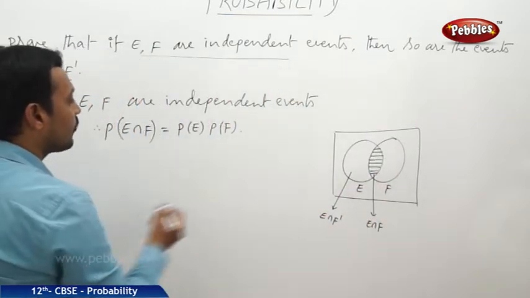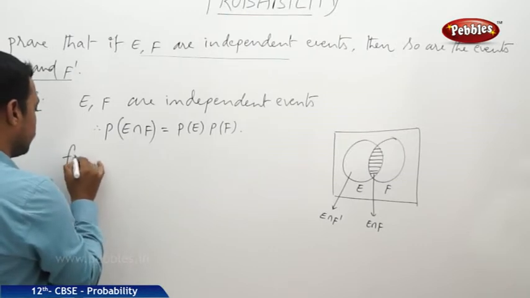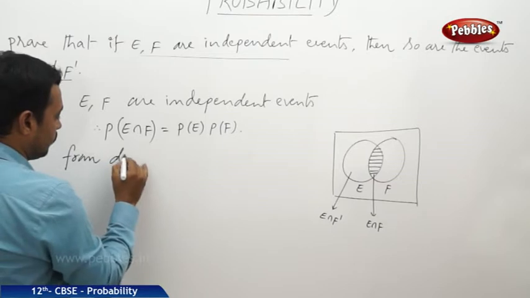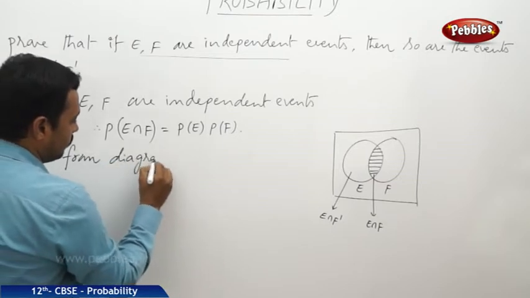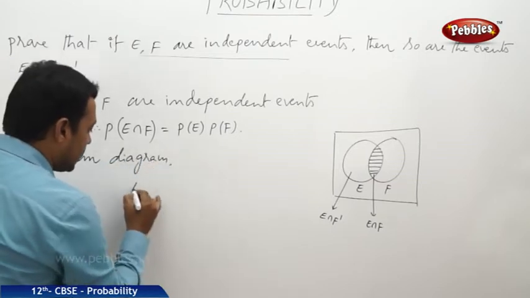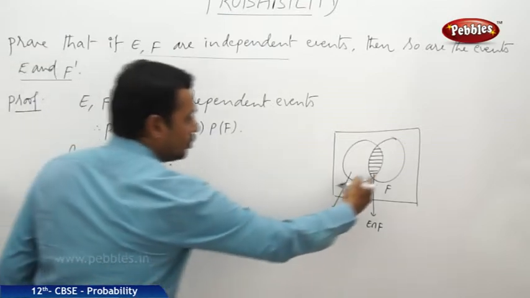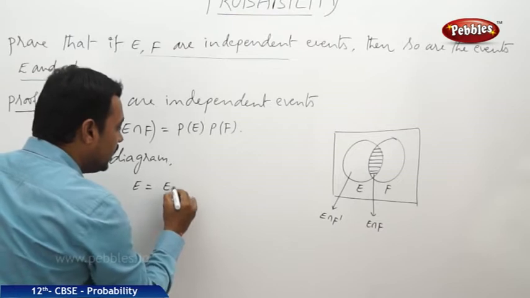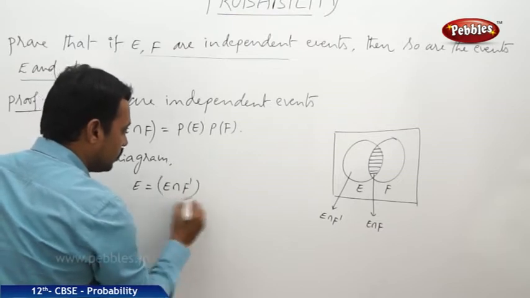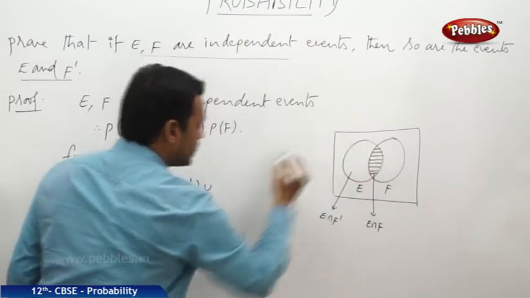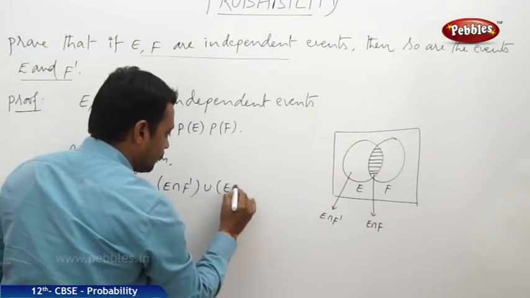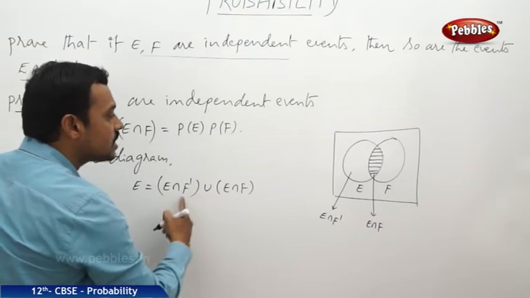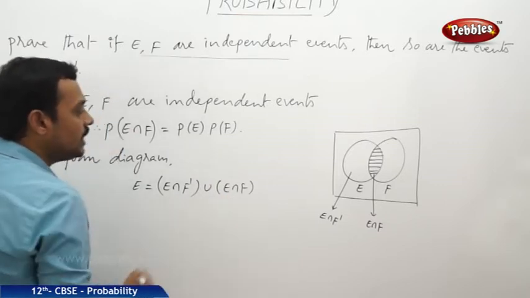Okay, now from the diagram, we can take the event E as equal to E intersection F dash union E intersection F. Moreover, these two events are disjoint events.